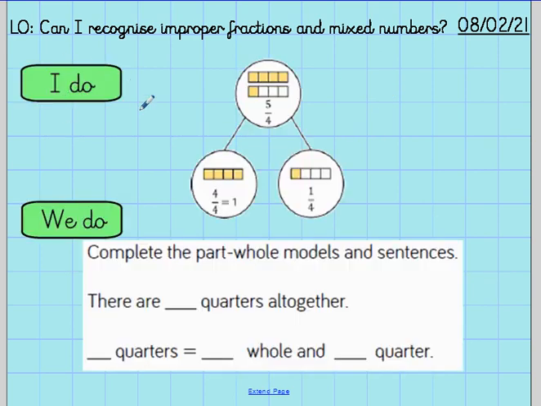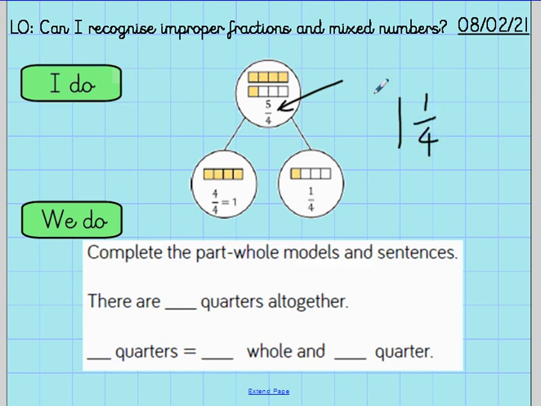So what I'd like you to have a look at today is how that would be shown. So let's have a look up here. We've got an improper fraction because the numerator is larger than the denominator. We've got 5 quarters, 1, 2, 3, 4, 5. So we know that 4 quarters equals 1 whole, and 1 quarter is left over. So we could also write that fraction as 1 whole and 1 quarter.